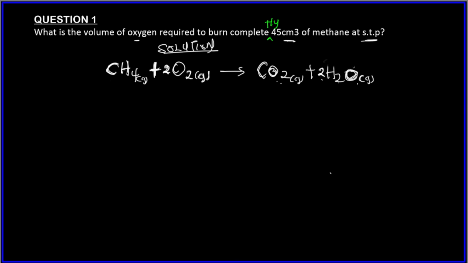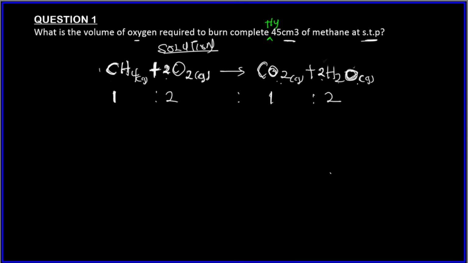Just follow me. From Gay-Lussac's law of combining volume, we know that they react in the ratio 1:2. Where did I get this number from? The stoichiometric coefficient. This is one, there's an invisible one here.